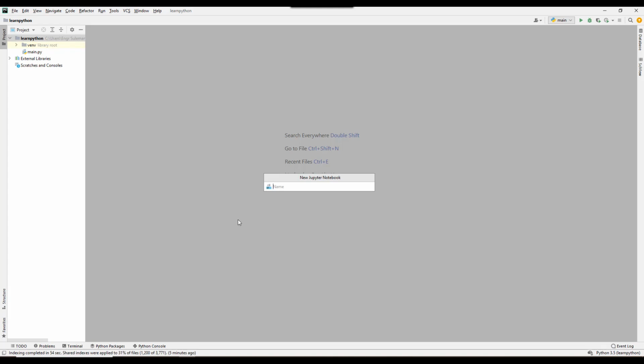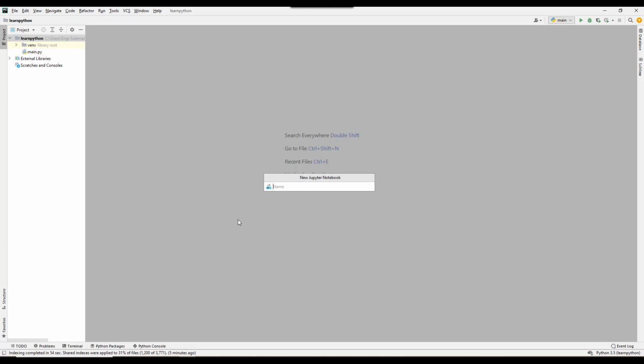So what is the difference between a Jupyter Notebook and a Python file? The extension of a Jupyter Notebook is .ipynb, which is a Python notebook file, and the extension of a Python file is .py.